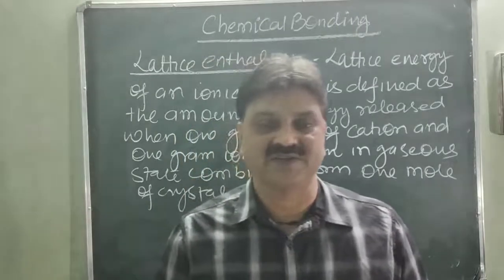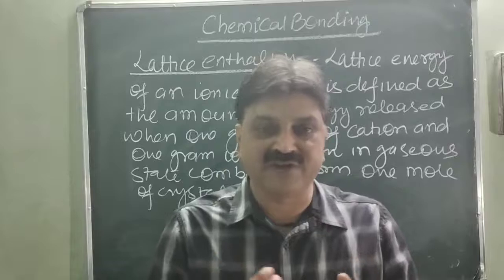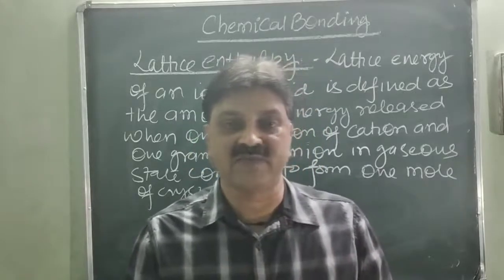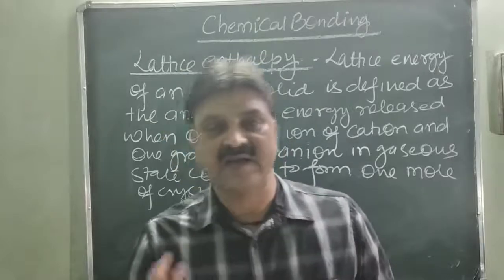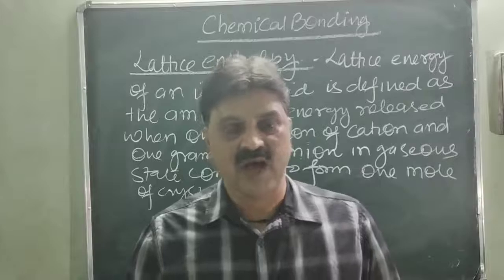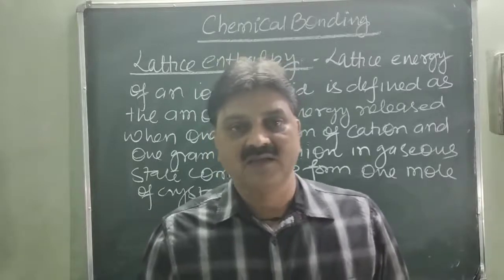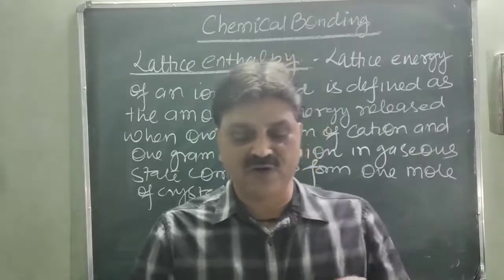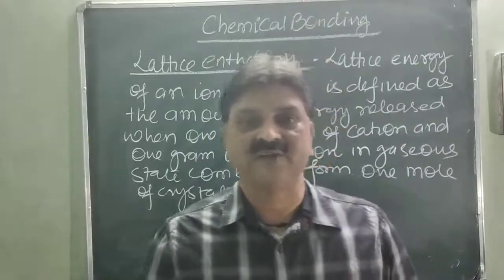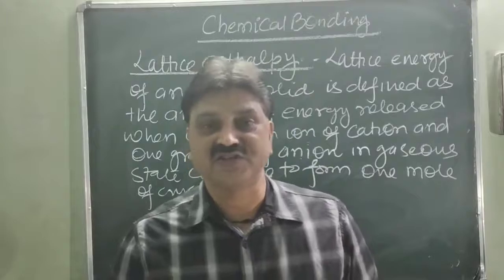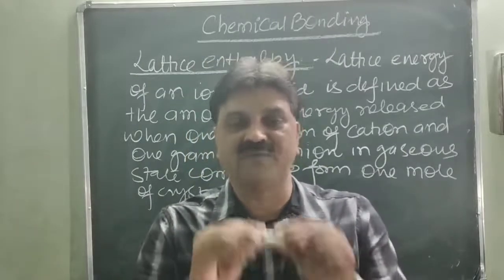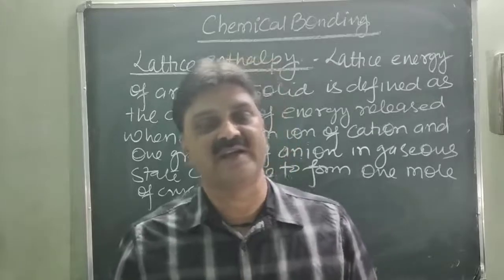So the amount of energy released during the formation of 1 mole of ionic solid from its gaseous cation and anion is called the lattice enthalpy or lattice energy. The same amount of energy is used to separate 1 mole of ionic compound into its gaseous cation and gaseous anion.